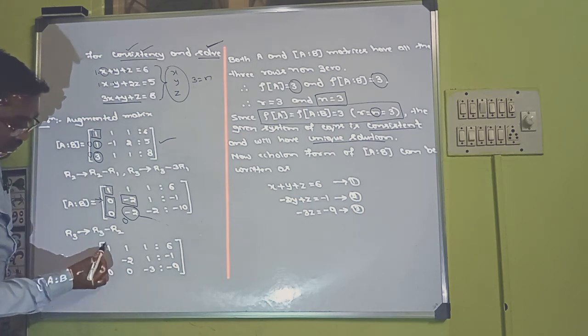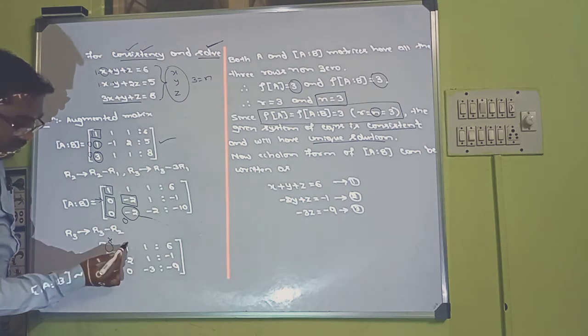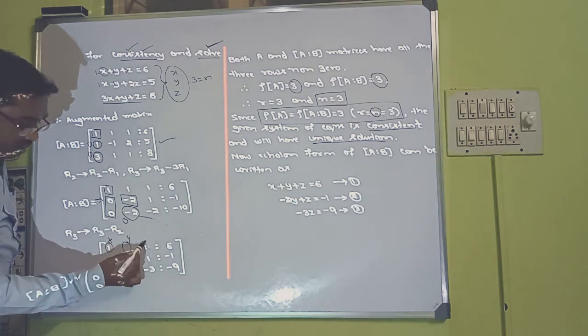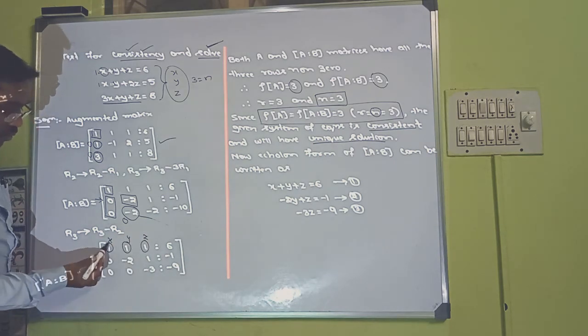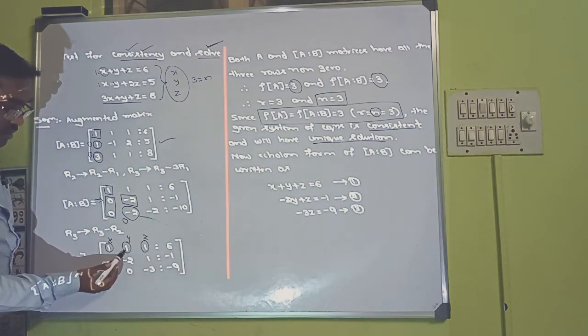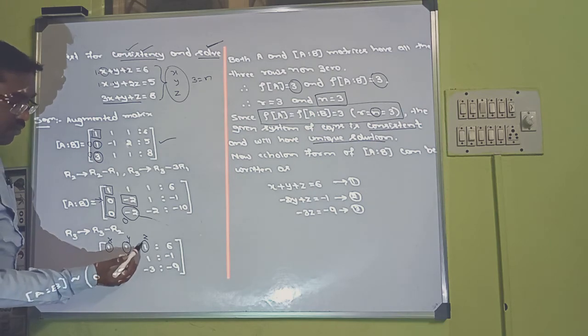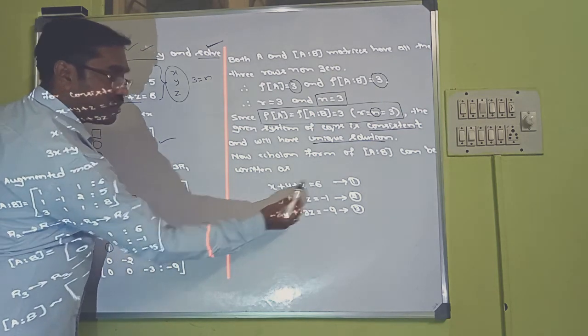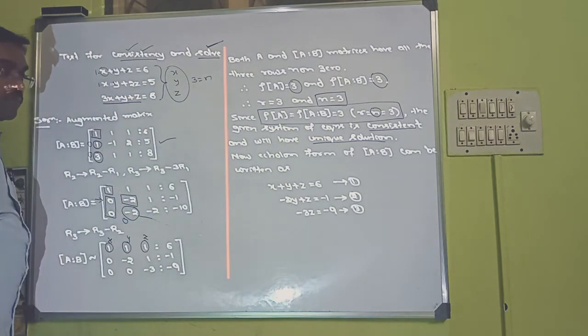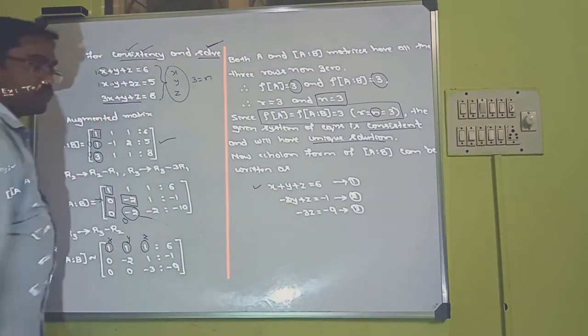Here, this is the coefficient of x, this is the coefficient of y, this is the coefficient of z. So how do we write? 1x plus 1y plus 1z is equal to 6. So first equation we wrote.